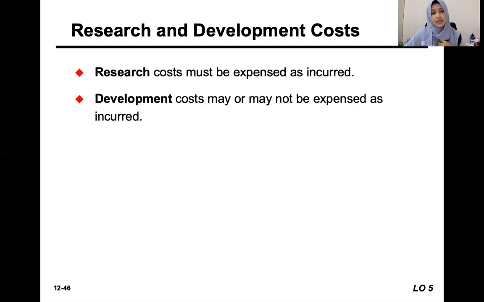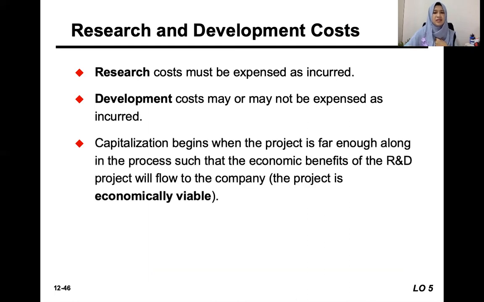So like I said, research and development costs must be expensed as incurred, but when we reach the development stage and we have reached the economic viability stage, then there is certain cost that needs to be capitalized, when we assume that the project is economically viable.